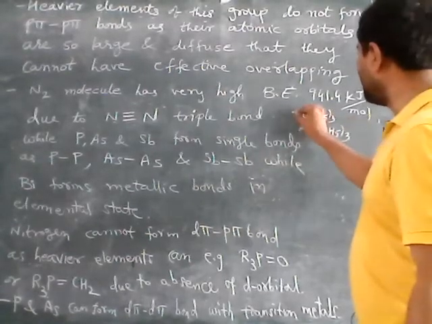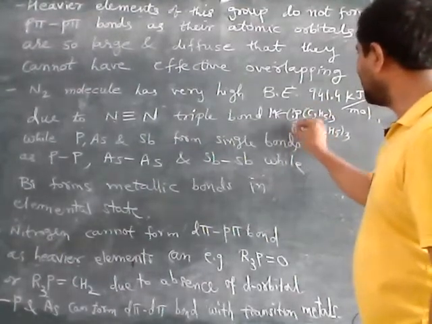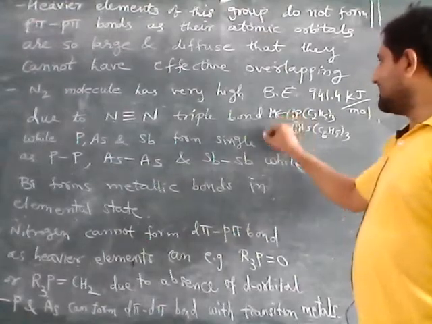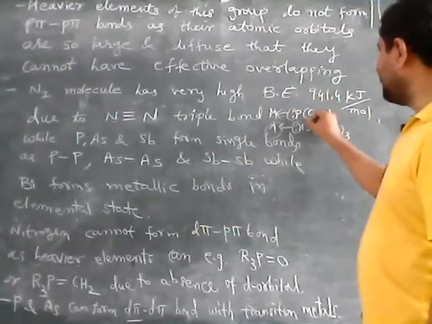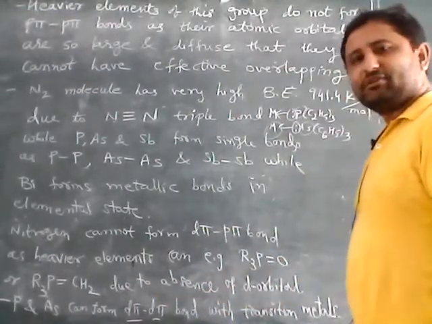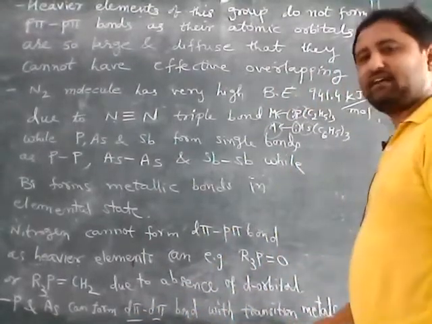They can donate the lone pair of electrons to the transition metal. In that case, the transition metal will be using its d orbital, and phosphorus or arsenic will also use its d orbital. So in that case, it will form a d pi bond with transition metals.